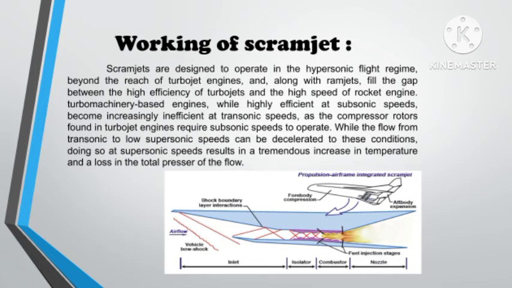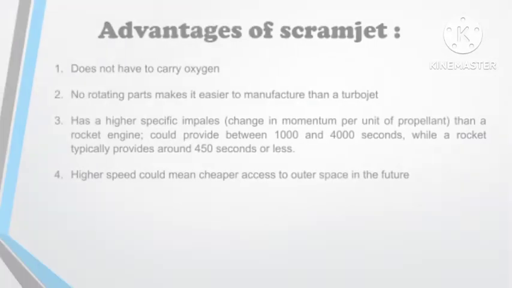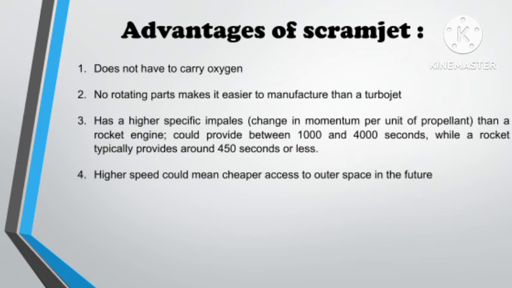Basically, as a ramjet takes subsonic air as an inlet to the engine, the scramjet takes supersonic air as an intake of the engine. Some advantages of a scramjet engine are that it does not need to carry external oxygen, and no rotating parts makes it easier to manufacture than a turbojet, and it may also be used in rockets in the future.